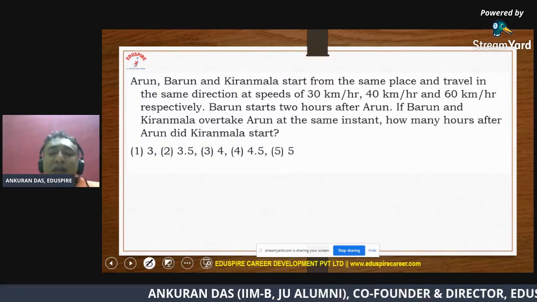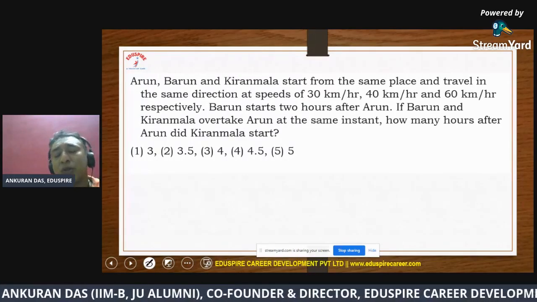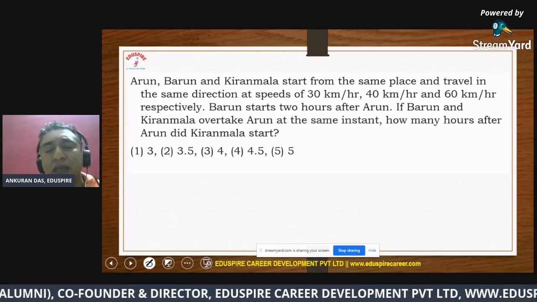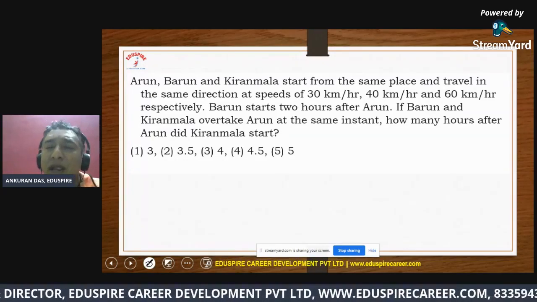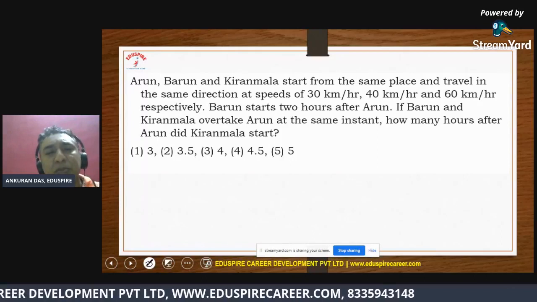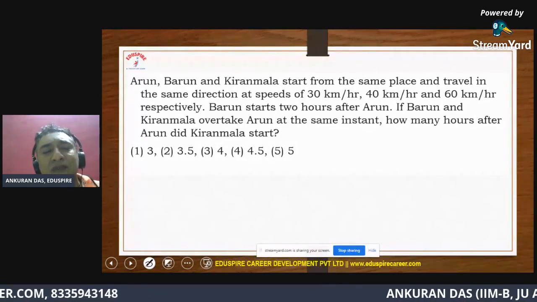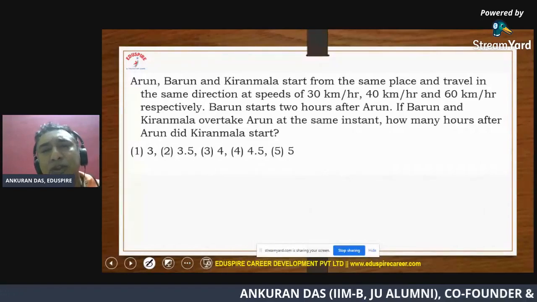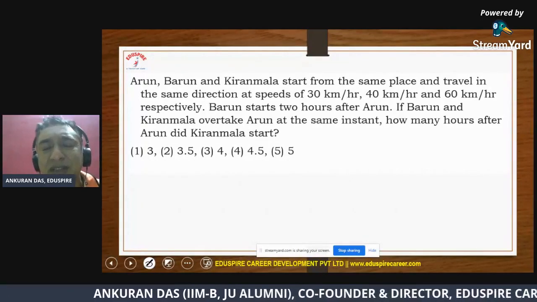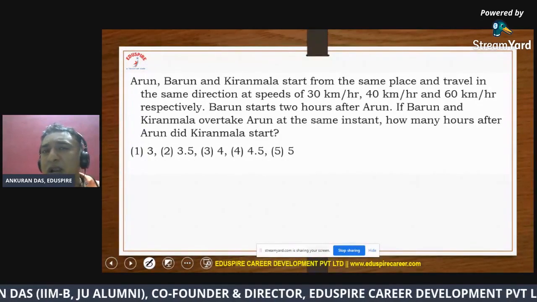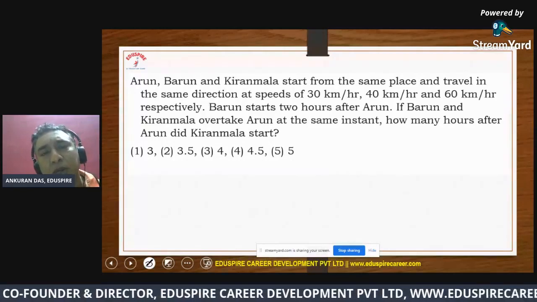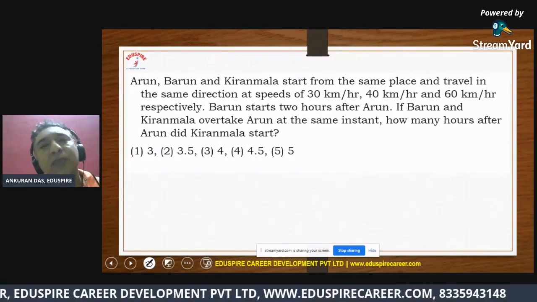So let me understand. If you read the question carefully, you will realize that each of these three people, A, B, and K, I'm just calling them by their initial alphabets, all three of them have traveled the same distance. Please understand, they started from a particular point and they had reached a particular point.